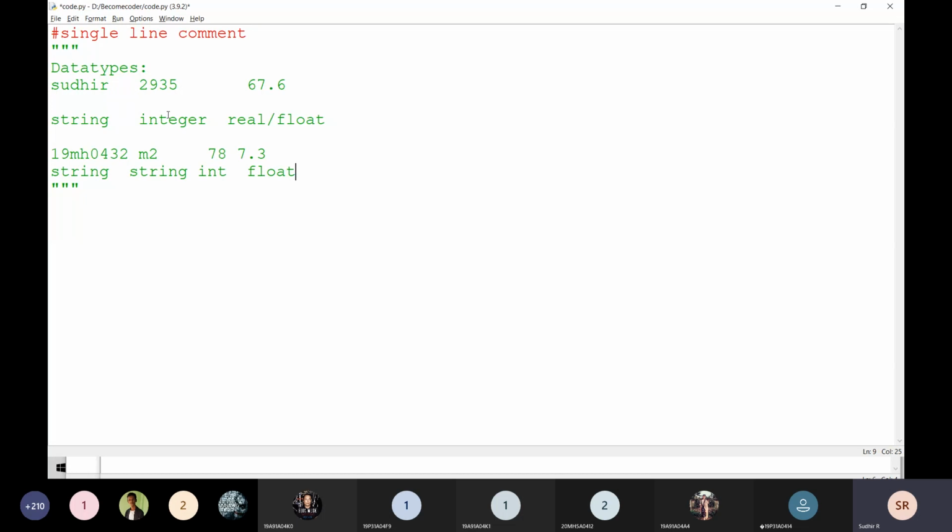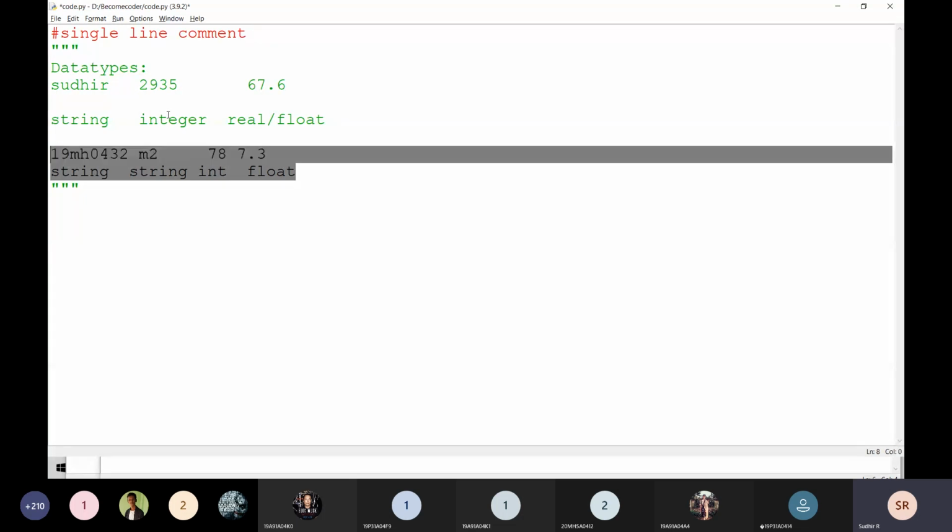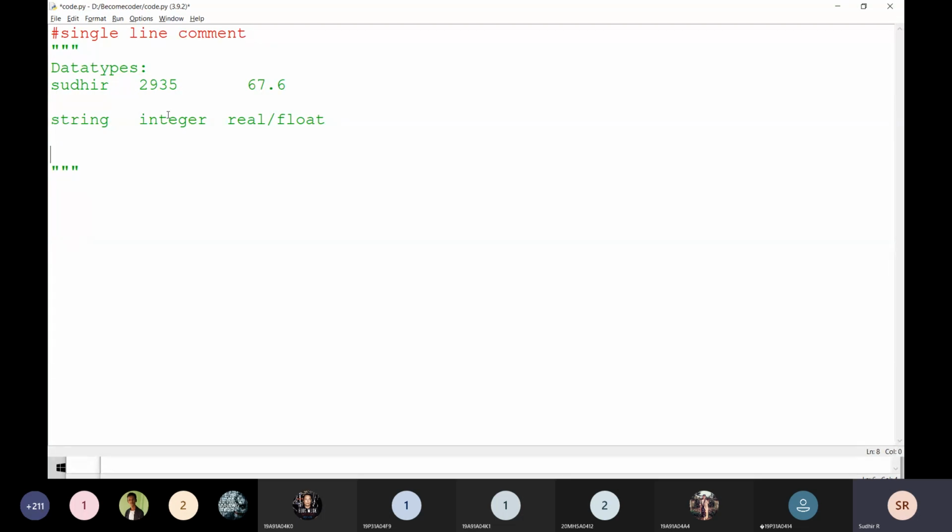If you consider any type of data, only these data types are there. What is the type of the data? The type of data is going to be string, integer, or float. That's it, nothing else. One more data type in Python is Boolean, that is bool in Python, which refers to either true or false.